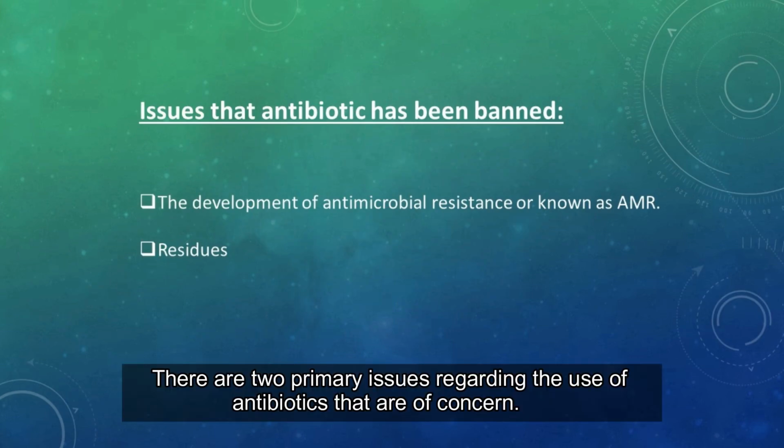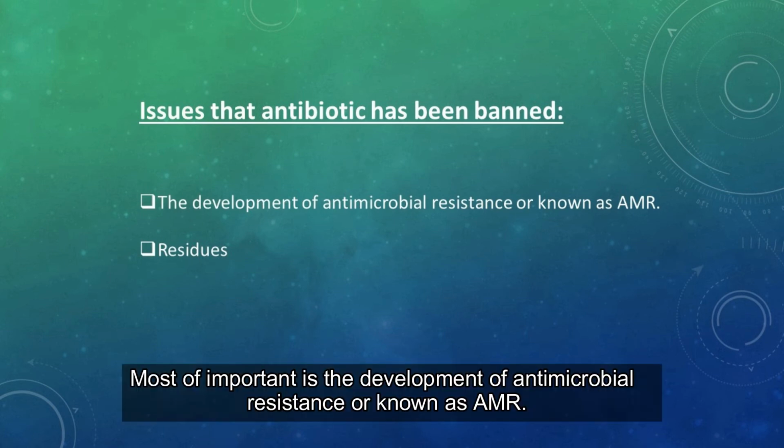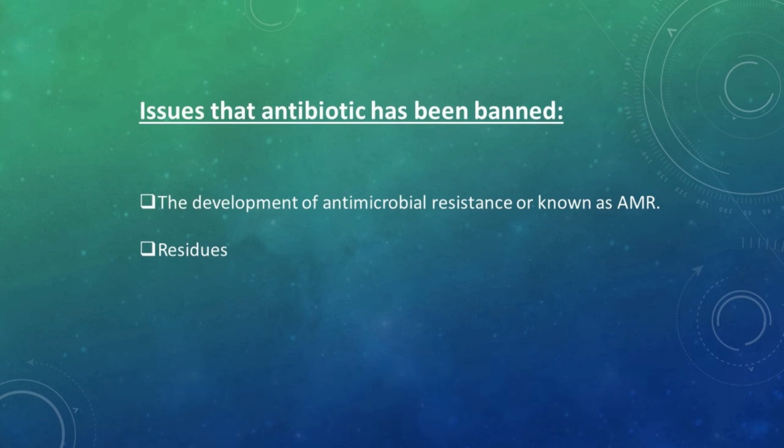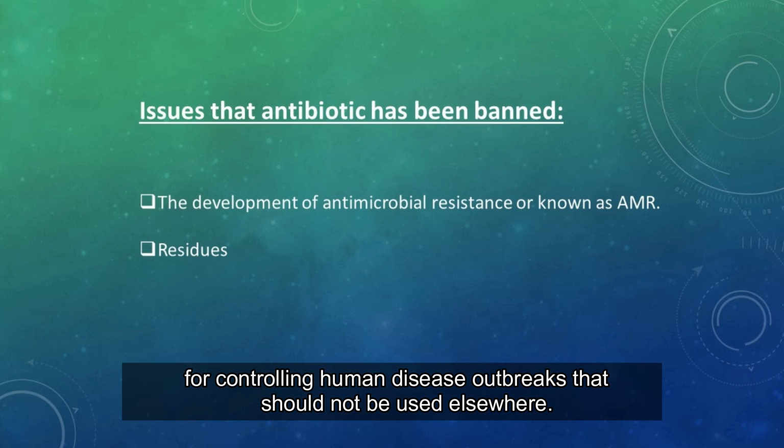There are 2 primary issues regarding the use of antibiotics that are of concern. The most important is the development of antimicrobial resistance, or AMR. This resistance results in antibiotics not working, and farmers end up using antibiotics that are essential for controlling human disease outbreaks that should not be used elsewhere.